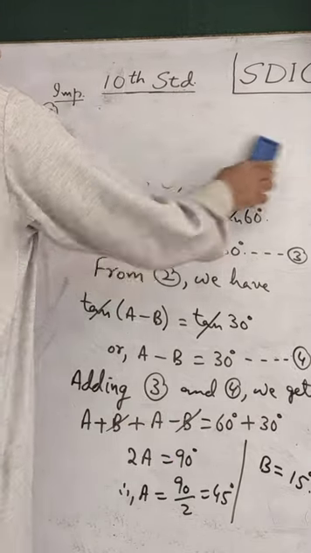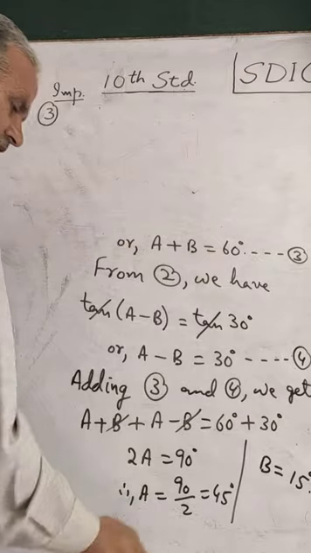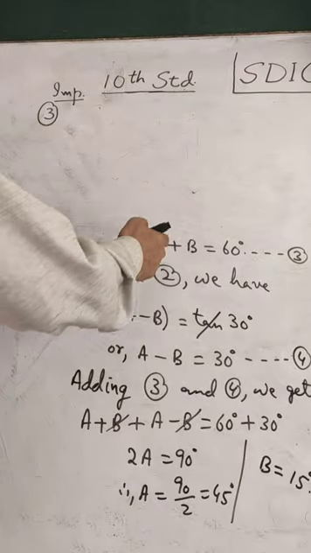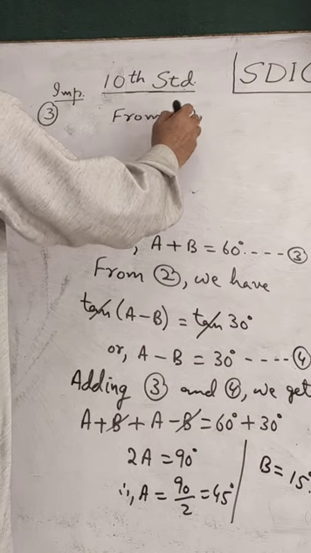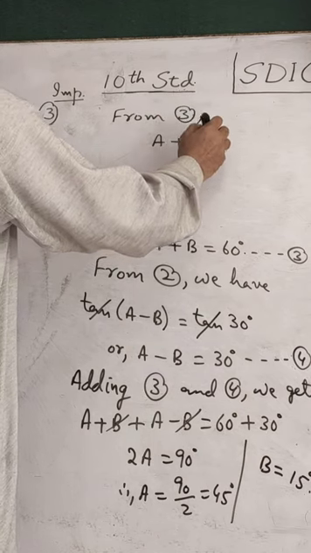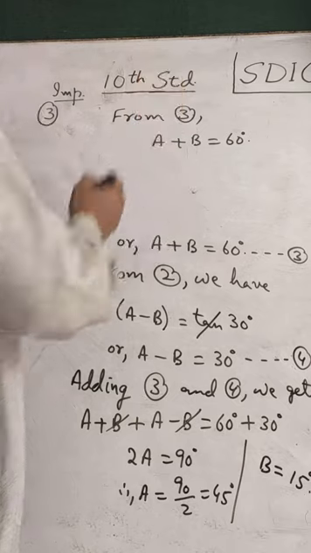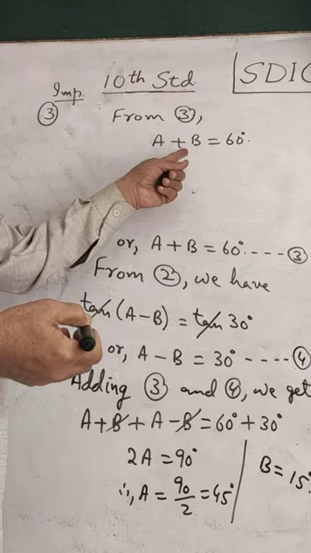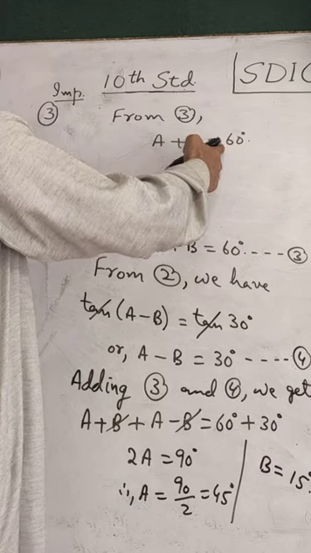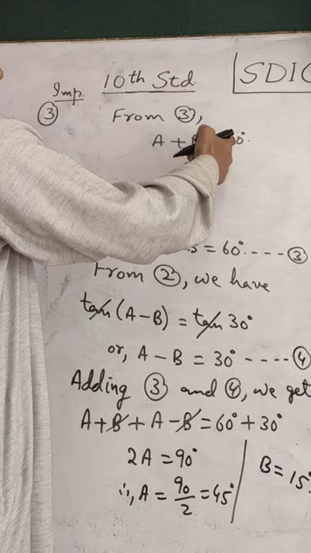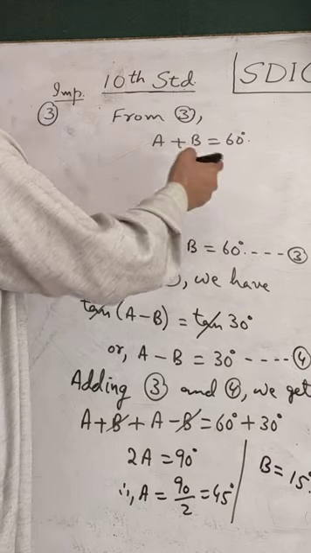Next, let us verify those relations. And to verify those, we have from third, a plus b we have equal to 60 degrees. This will help us to verify the third result. The value of a plus b is 60 degrees, which we know lies between 0 and 90.